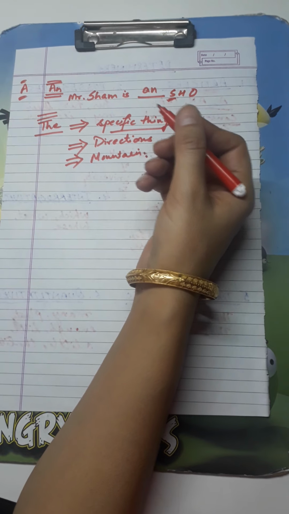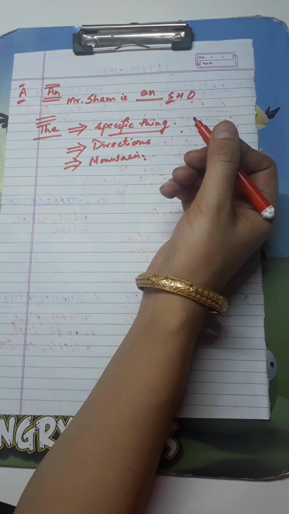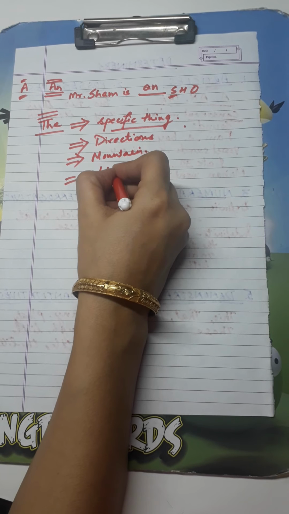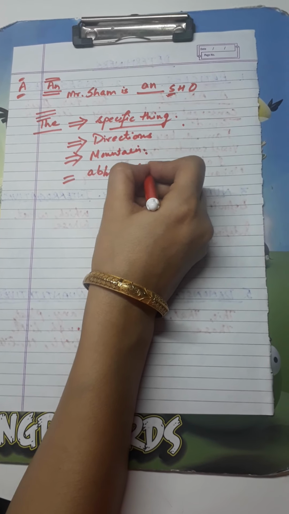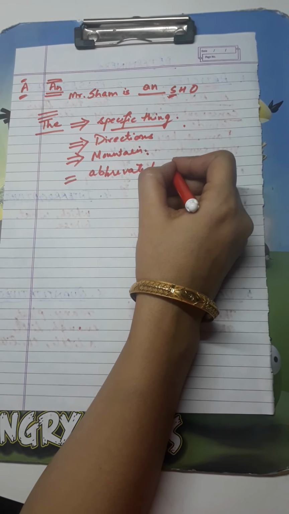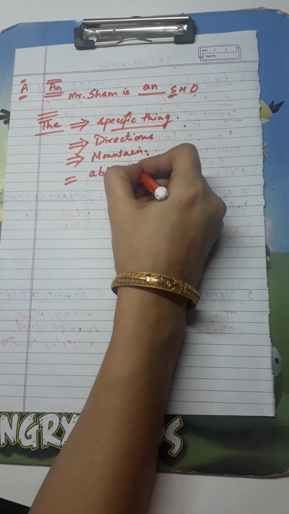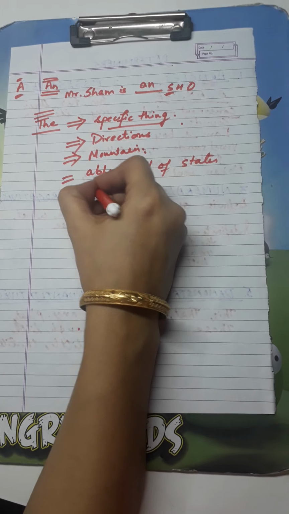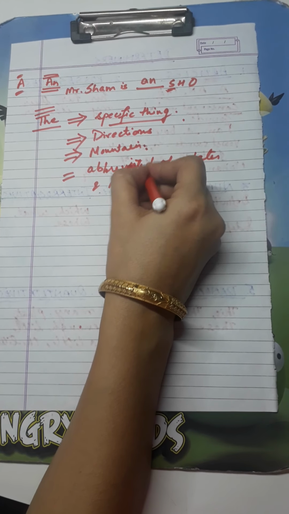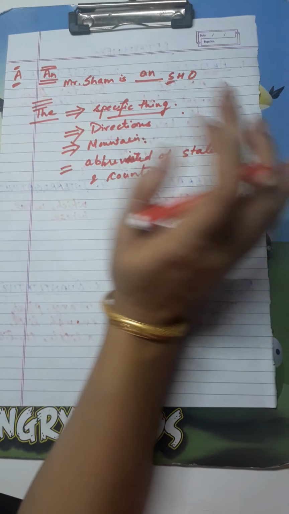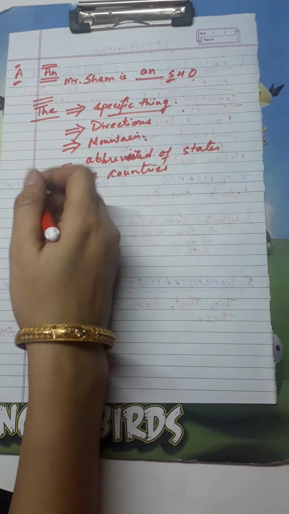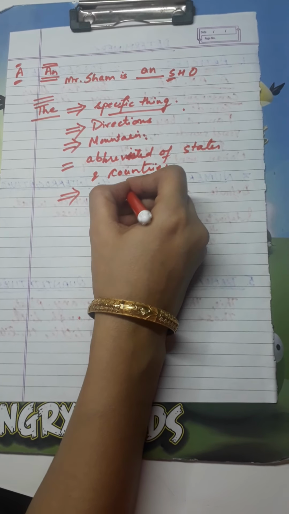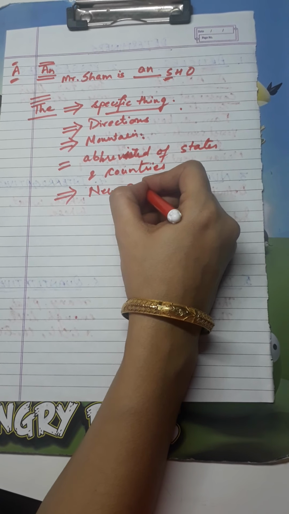Then in most of the abbreviated names of states and countries, like the UAE, right? For abbreviated names of states and countries, we use the. Fine. Then newspapers like the Tribune, the Indian Express.